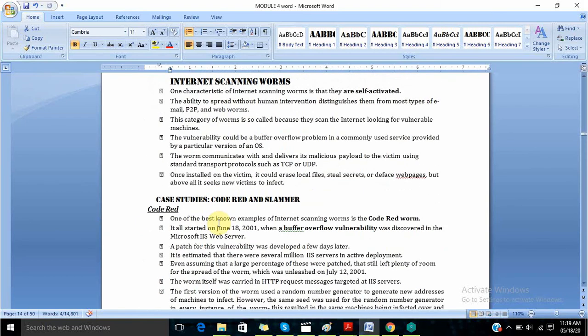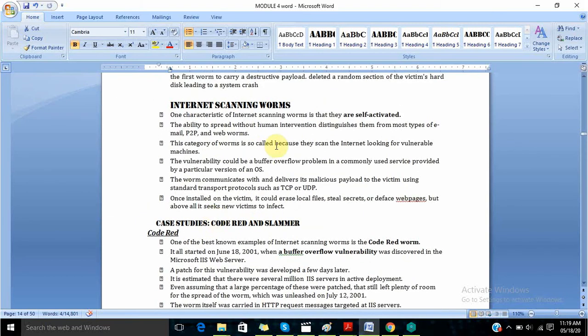Now let us study about the internet scanning worms. So what are these internet scanning worms? One characteristic of internet scanning worms is that they are self-activated. That is, the ability to spread without human intervention distinguishes them from most types of email, P2P and web worms. This category of worms is called so because they scan the internet looking for vulnerable machines.